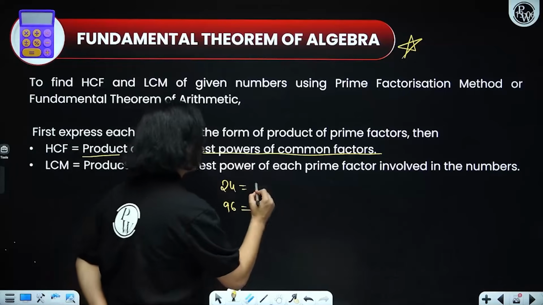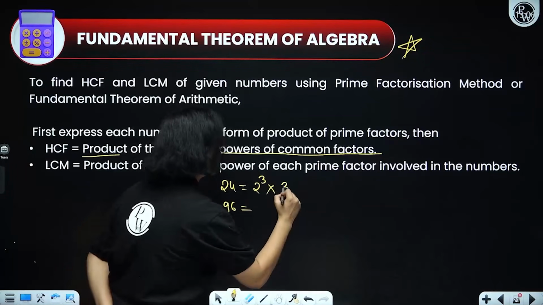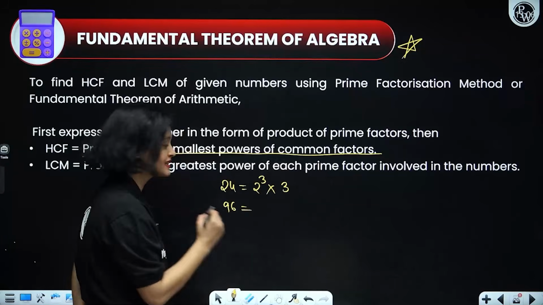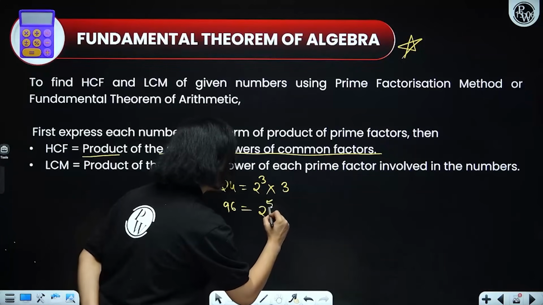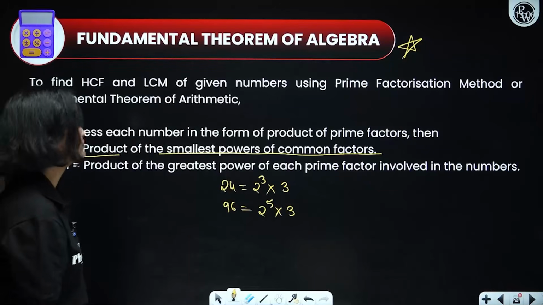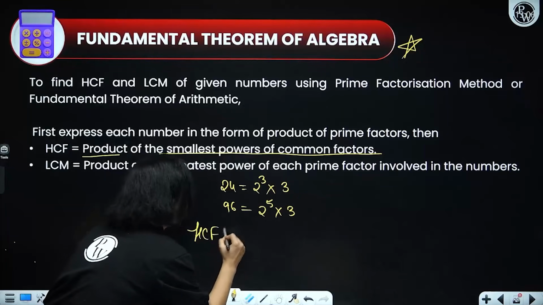What is the prime factorization of 24? 2 raised to power 3 into 3, right? What is the prime factorization of 96, everyone? 2 raised to power 5 into 3. Now, what do you do to find the HCF?